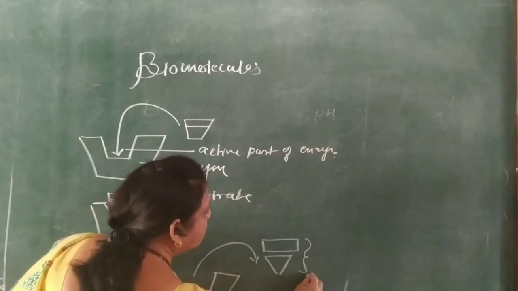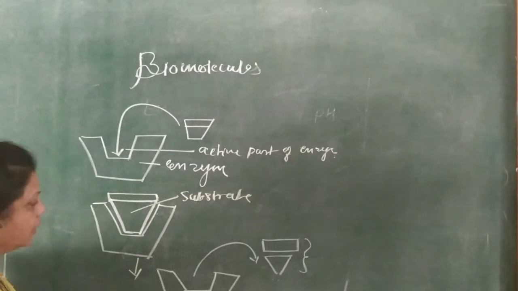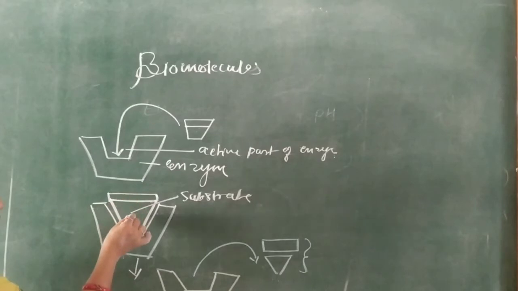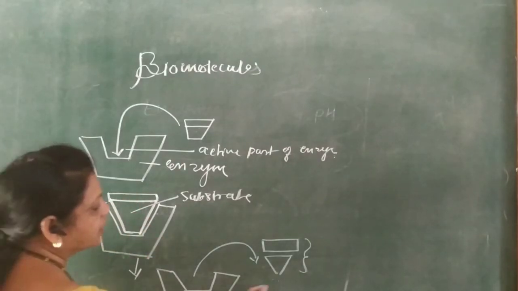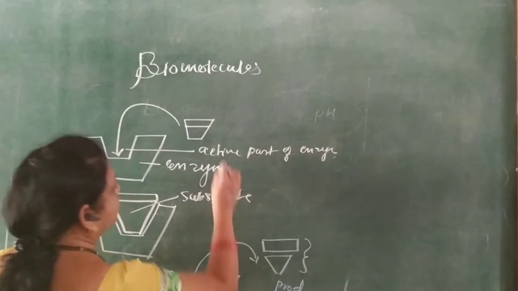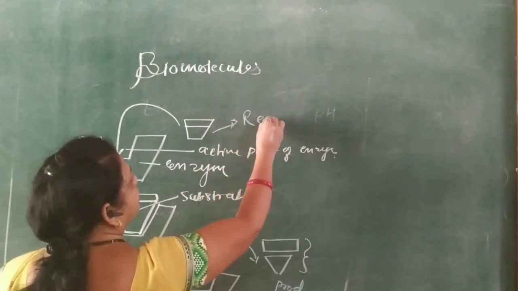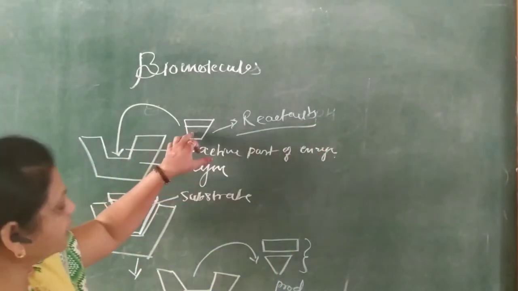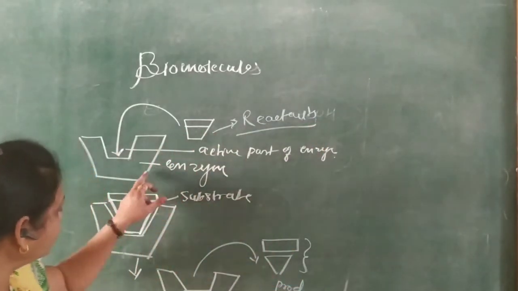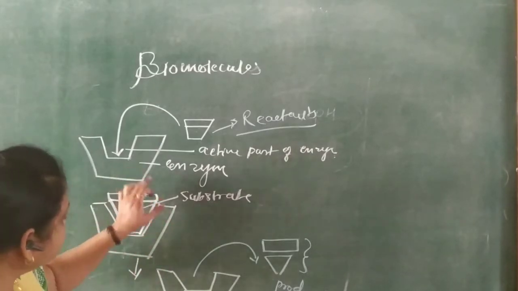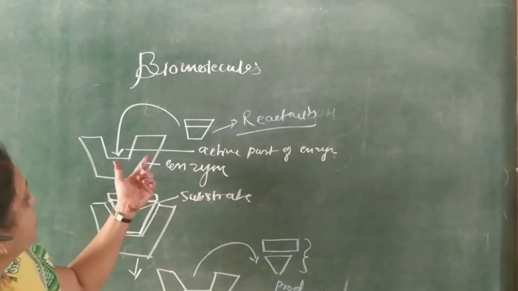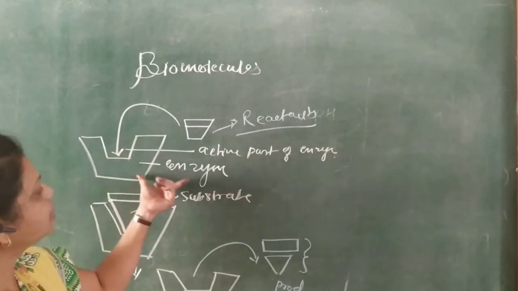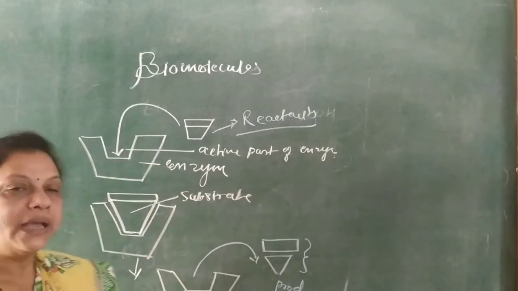Before the reaction this is the intermediate, and after the reaction products are formed. The reactants convert into products by using the enzyme, which is made up of proteins and acts as a biological catalyst.